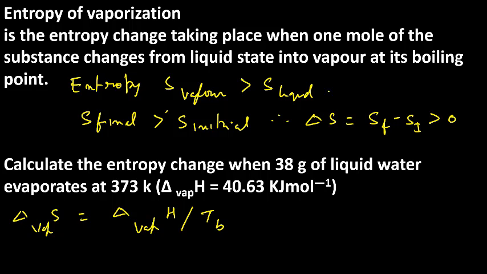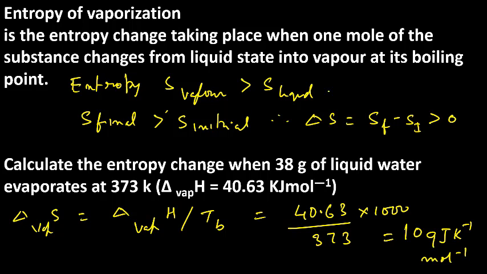So delta H vaporization for water is 40.63, and the boiling temperature is 373. This is 40.63 by 373. Of course, this comes in kilojoules, so if you multiply by 1000, you will get joules. If we calculate this, we get 109 joule per K per mole.